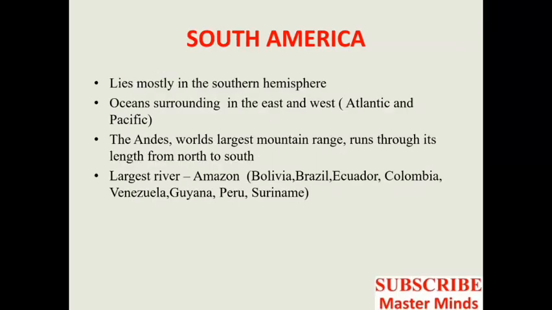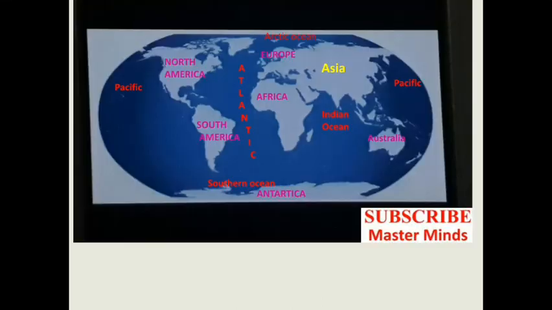Next we can study about the continent South America, and this South American continent lies mostly in the southern hemisphere. And the ocean surrounding in the east is Atlantic Ocean and in the west it is Pacific Ocean. From this figure you can see South America lies mostly in the southern hemisphere. The equator passes through this region. In the east there is the Atlantic Ocean and in the west the Pacific Ocean is present.